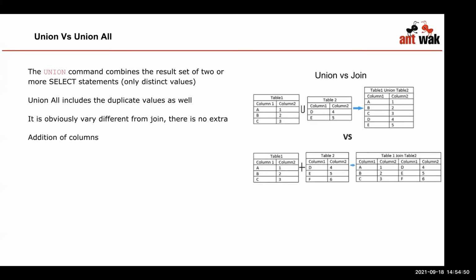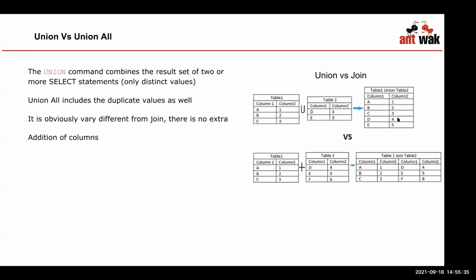Okay, so see, union and union all was a concept of joining the two tables. Okay, so you basically use it. There was one case where I was discussing there is no way to full outer join directly in MySQL. So there I used a left join, I used a right join, and I used a union. So union basically appends the rows towards the end. You can see it here, right? Table one, table two, you union it, and the rows get appended here at the end, and in join the columns get appended here. Okay, right now just assume this is how it is working.